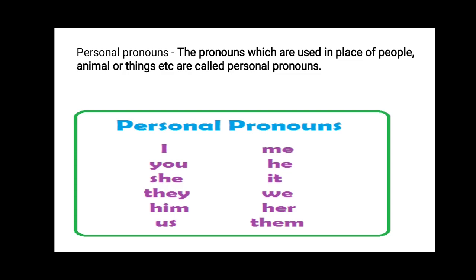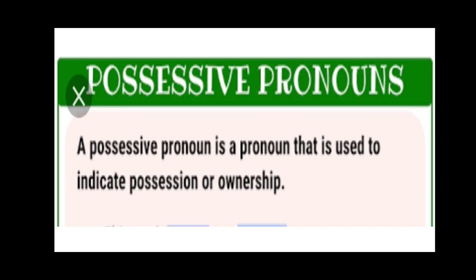And some common personal pronouns are I, you, me, he, she, it, they, we, him, her, us, and them. Then, students, we got to know that a possessive pronoun is a pronoun which is used to indicate possession or ownership.